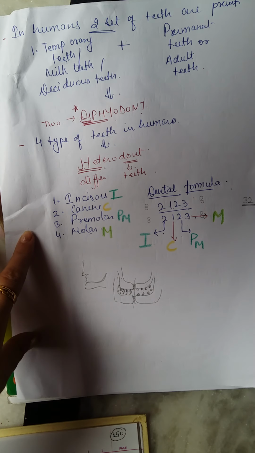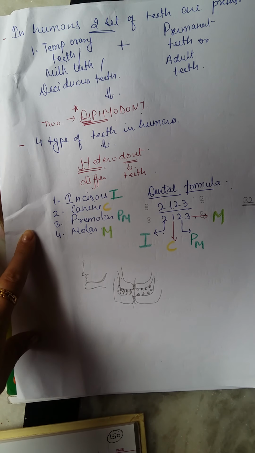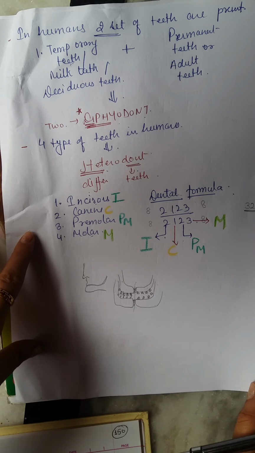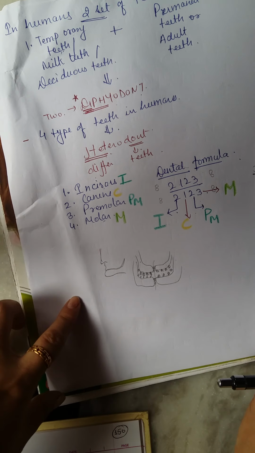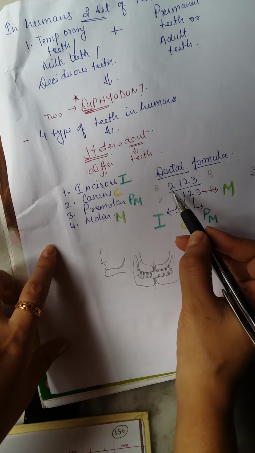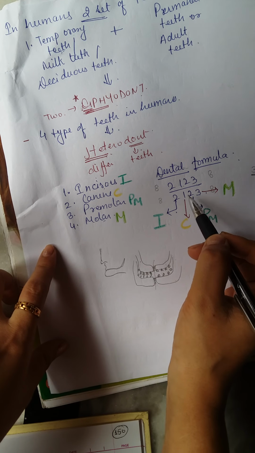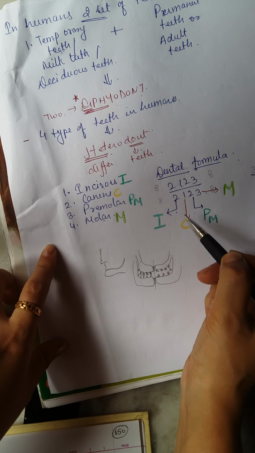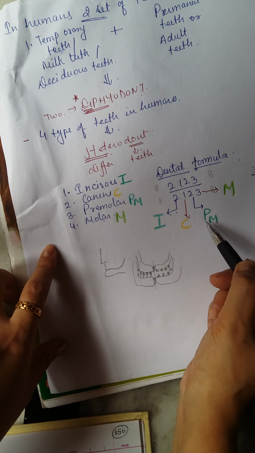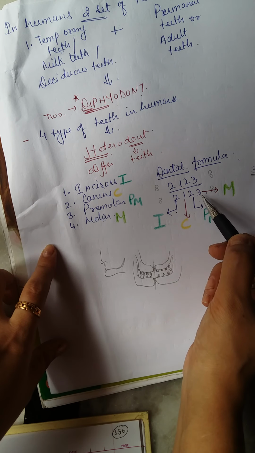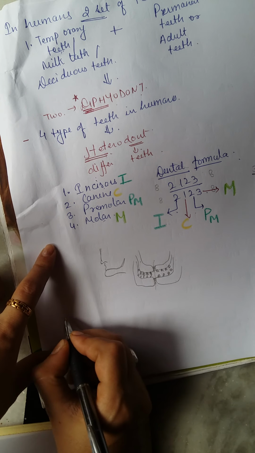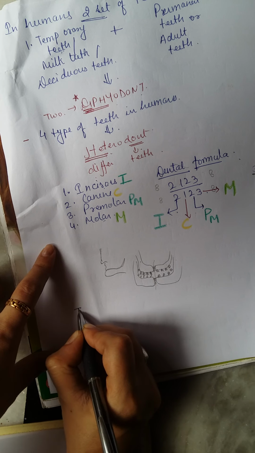We have studied till here. This is the dental formula of human beings. Now I'll tell you how we can write the dental formula in another way. Okay. ये आप सबको समझ में आ गया है. 2 1 2 3 क्या है? 2 is the incisor, 1 is your canine, 2 again, this 2 comes for the premolar numbers, and 3 is for molar numbers.